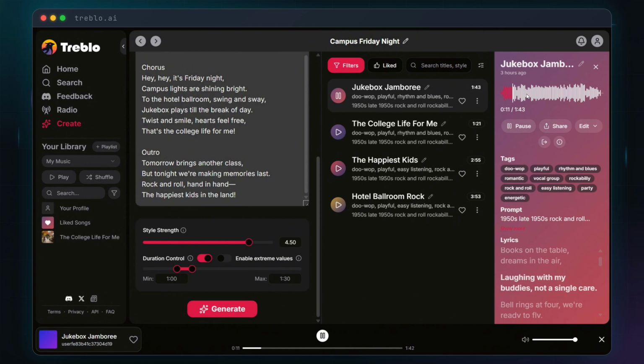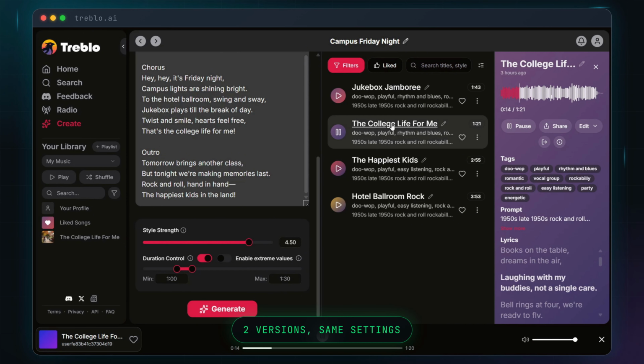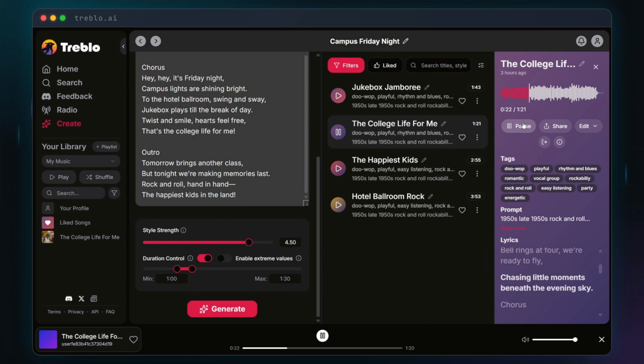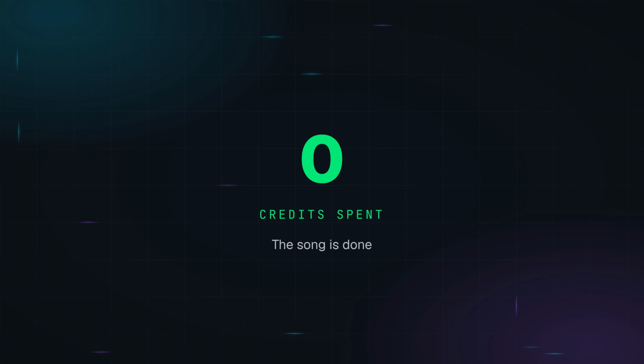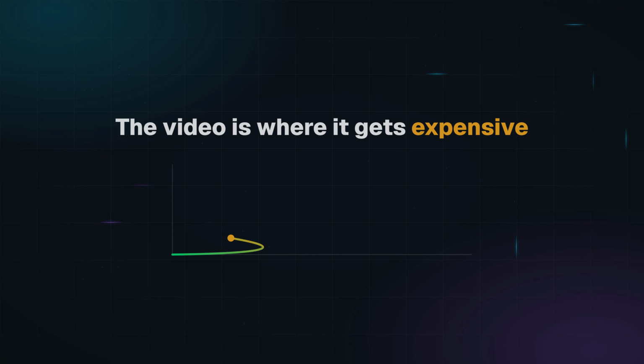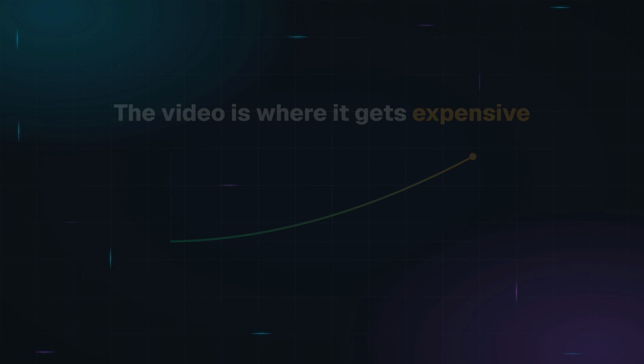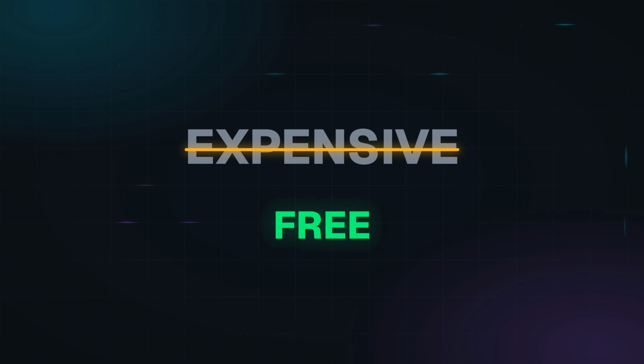After a while, two versions of the song are ready. Both generated with the same settings. Play them both and keep the one you prefer. I'm going with the second one. So the song is done and it hasn't cost us a single credit. The video is the part that gets expensive, and that's exactly what I'll show you how to get for free.